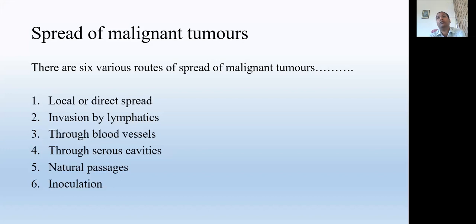That's why in a few malignant tumors there are characteristic findings, for example in breast cancer, peau d'orange. Peau d'orange is a French term. It means the texture of the skin of the breast looks like orange peel, like the surface of an orange.